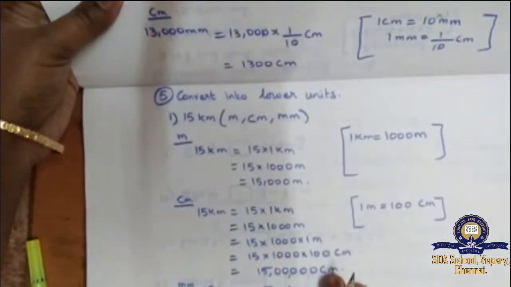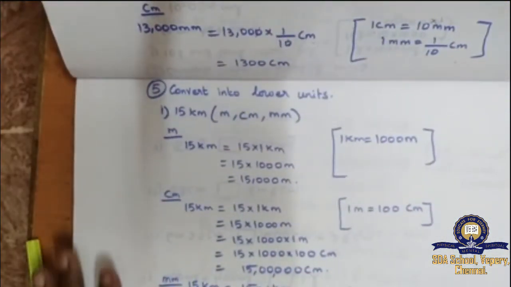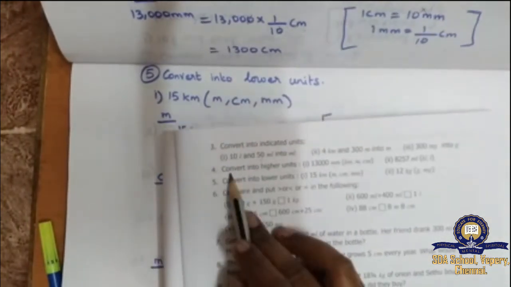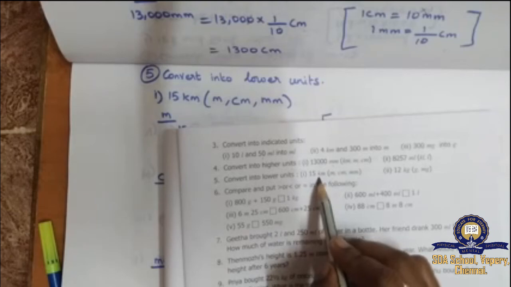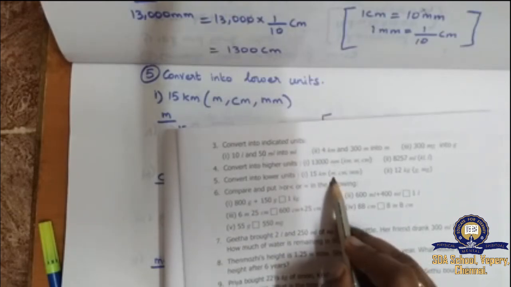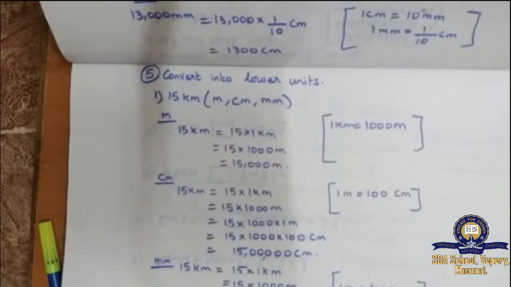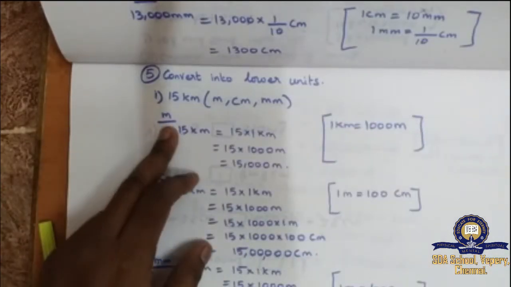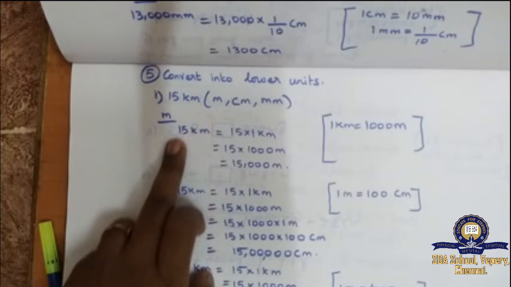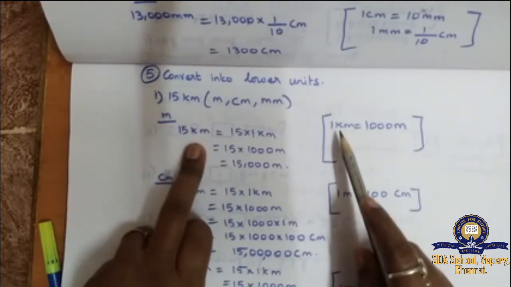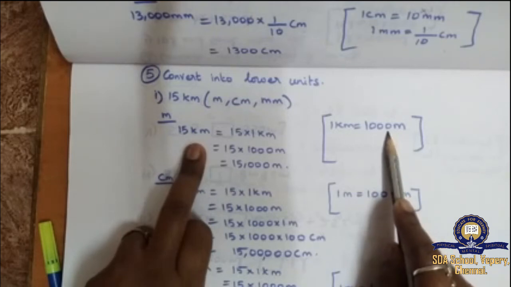In the fifth question, convert into lower units. 15 kilometer is given. They are asking us to convert into meter, centimeter and millimeter. So this is easier compared to that. First I am going to change into meter. The question is 15 kilometer. So we can find that 1 kilometer is equal to 1000 meter.